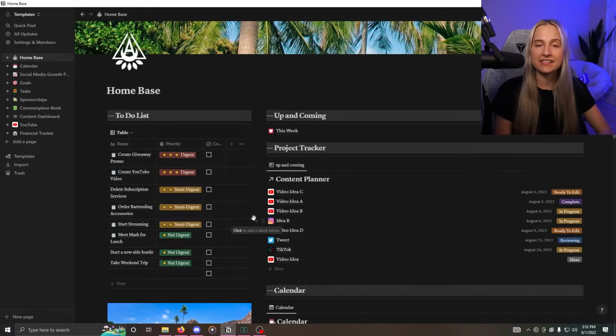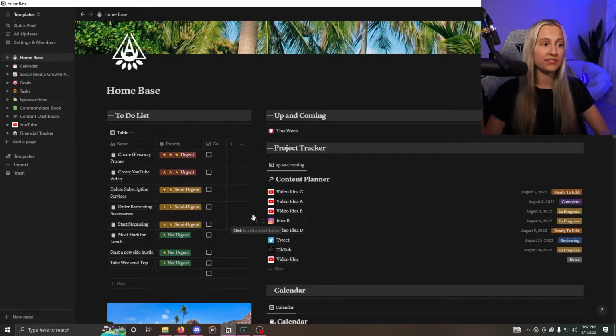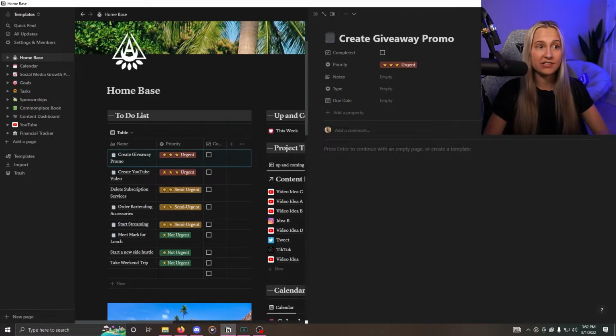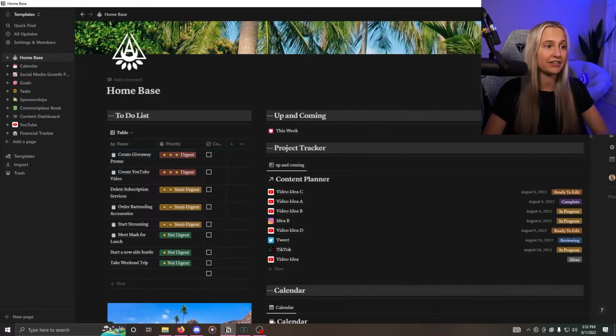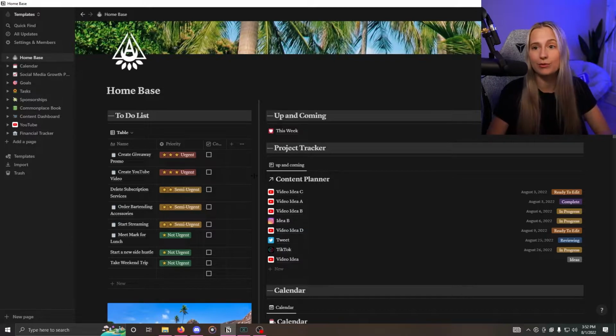So if you wanted to see some of the tasks that you have done, or if you've taken notes, because all of these are pages and you can open them up and take notes and all that good stuff. So if you want to take notes and you want to see the notes from things that you've already done, you are able to access them still.